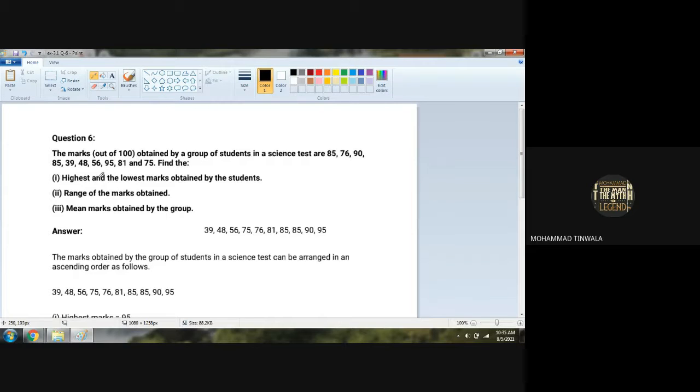After arranging all 10 students' marks in ascending order, now we can solve the questions they have asked. Highest and the lowest marks obtained by a student. So the highest mark obtained by a student is 95 and the lowest mark is 39. Any doubt with the first answer?